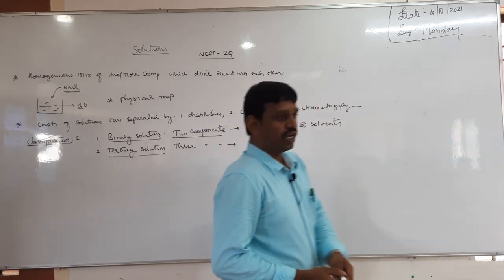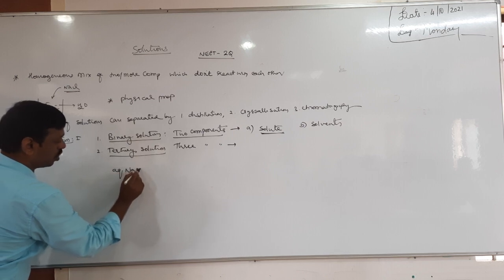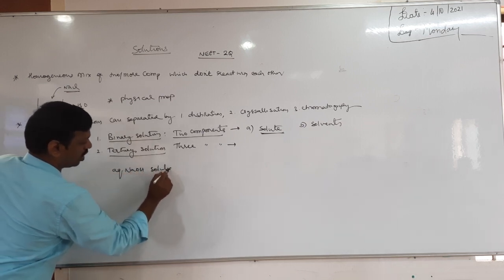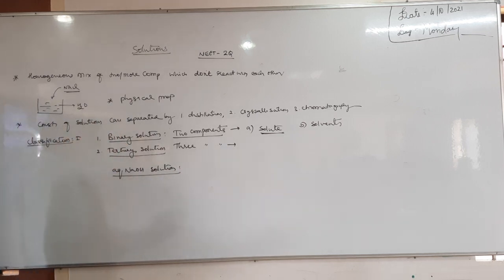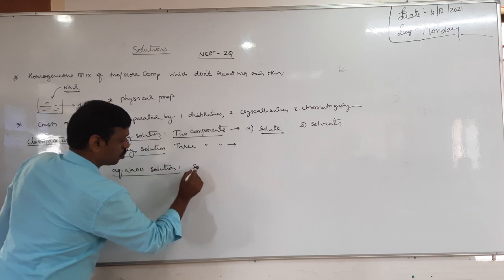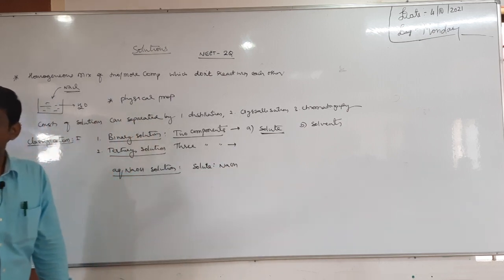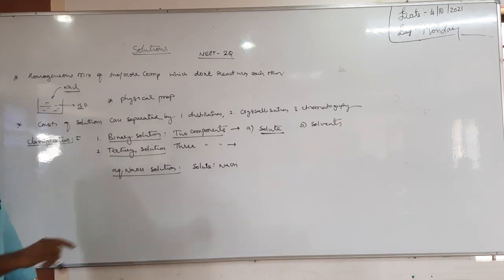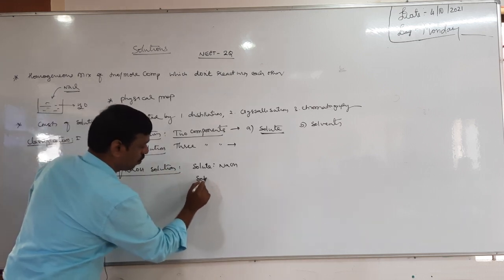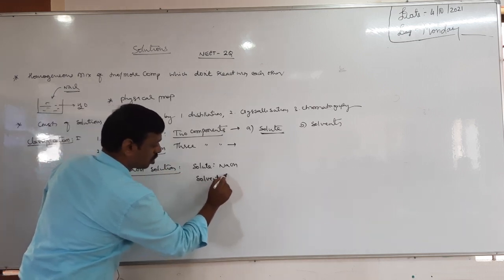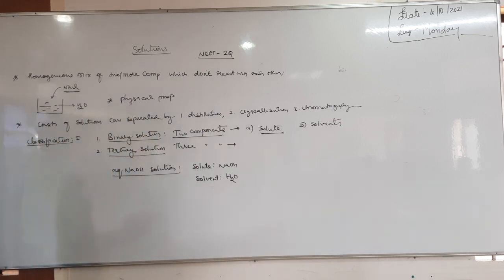For example, take aqueous NaOH solution. Solute is sodium hydroxide, which is present in smaller quantity compared to water. Aqueous means there is water, so the solvent is water. Water is present in larger quantity, therefore water is the solvent and NaOH is the solute.